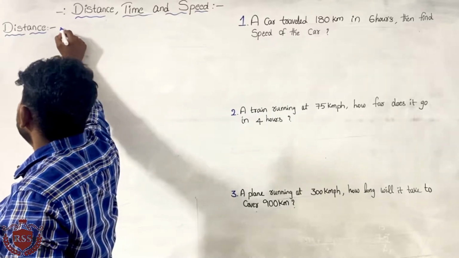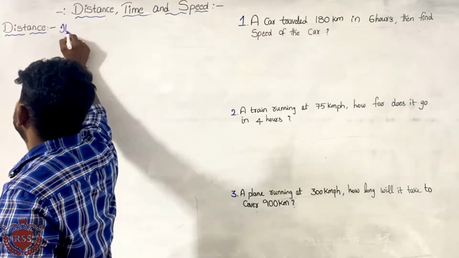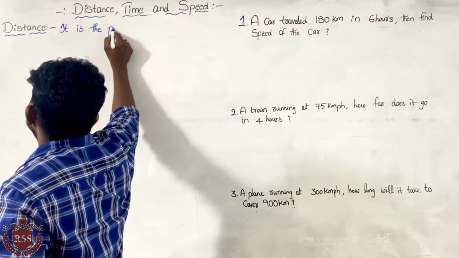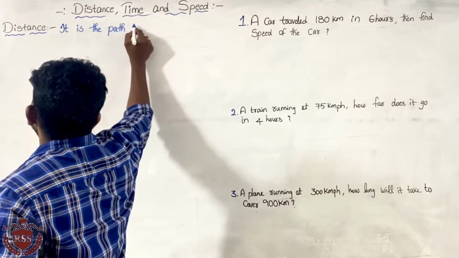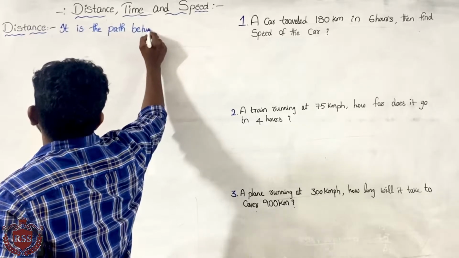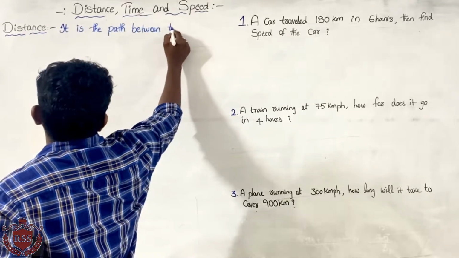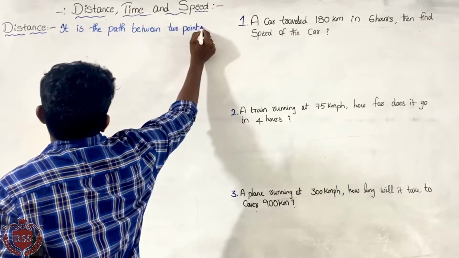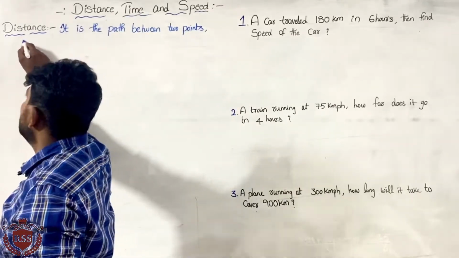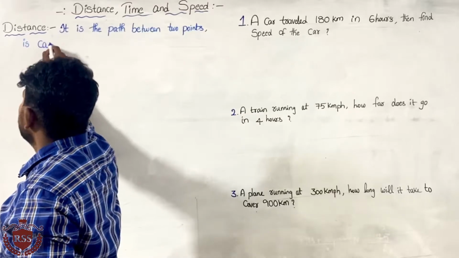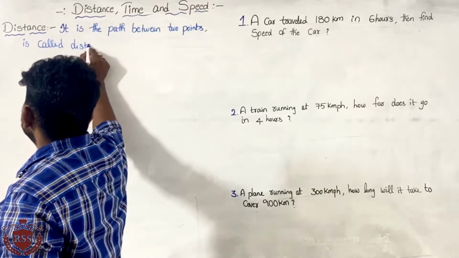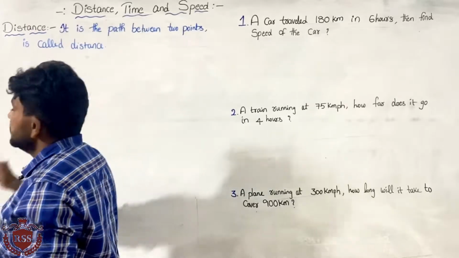So what do you mean by distance? Distance is the path between 2 points. The path between 2 points is called distance.